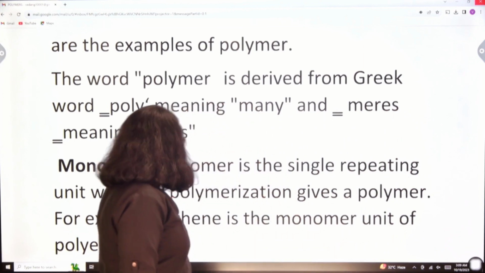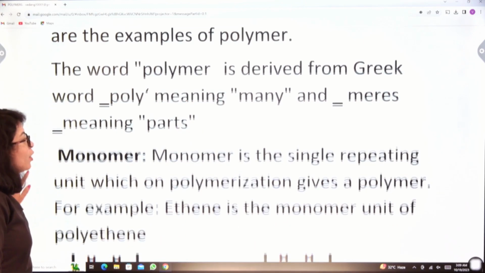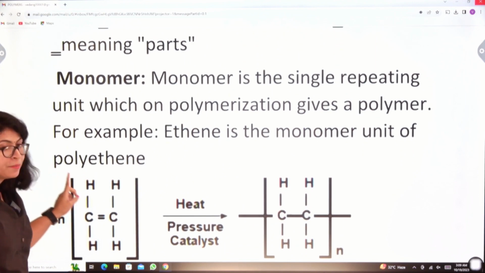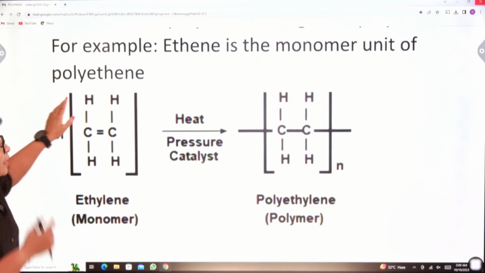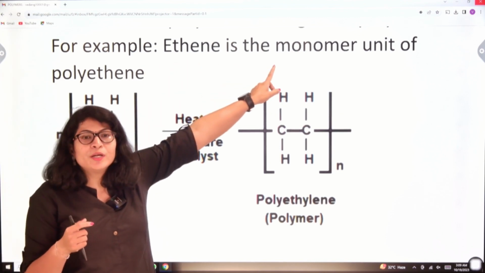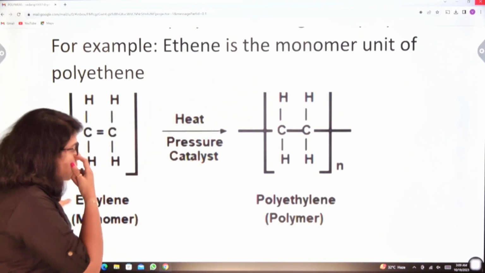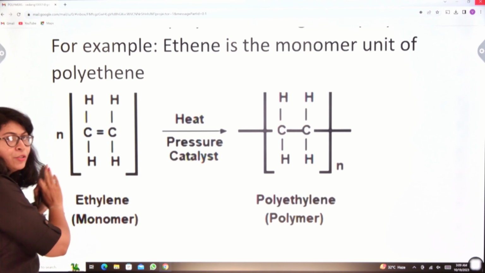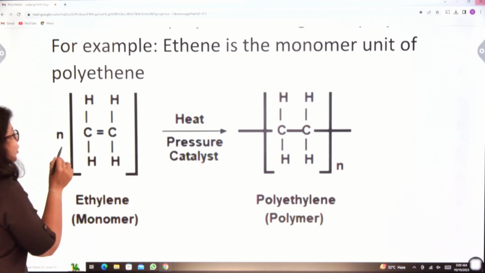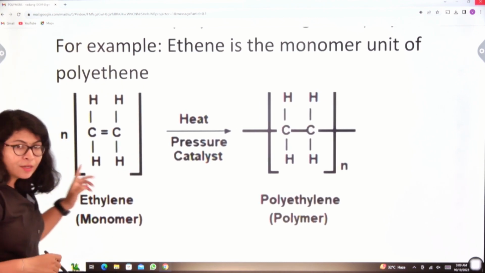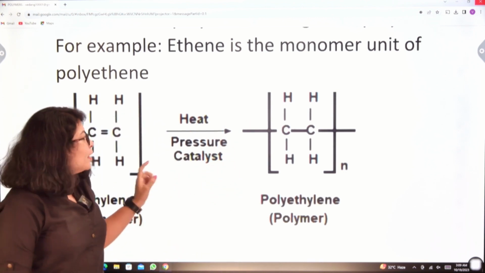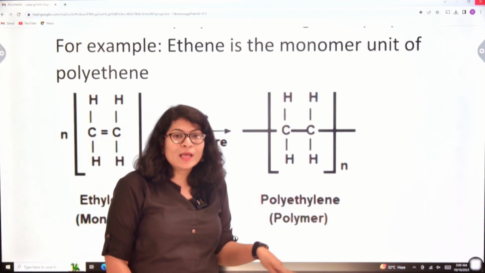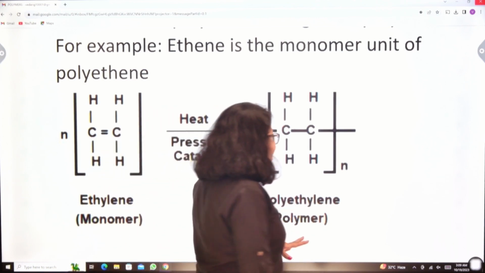Monomer is the single repeating unit which on polymerization gives a polymer. For example, ethene is a monomeric unit of polythene, which means n number of ethene molecules are joined together under pressure and in the presence of a catalyst. They form polyethene. What happens basically? See, normally what happens?